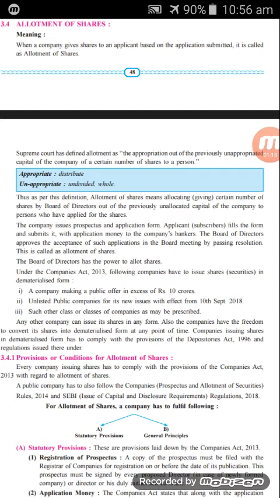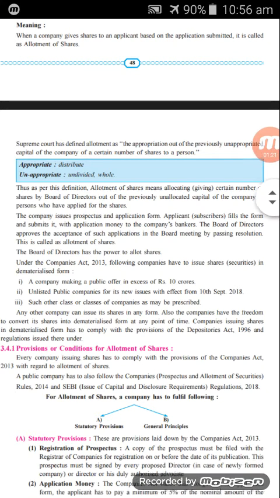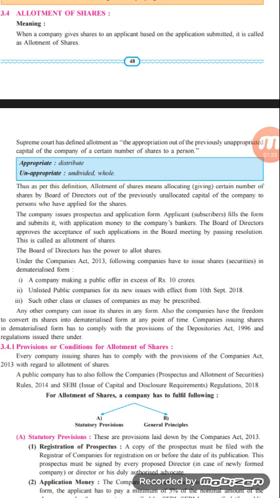Now there is the definition given to the allotment of shares by the Supreme Court. Here's the definition: the appropriation out of the previously unappropriated capital of the company for a certain number of shares to a person. So here the meaning has been given for both the words, appropriate and unappropriated. The meaning of appropriate is to distribute, and the meaning of unappropriated is undivided or the whole capital.